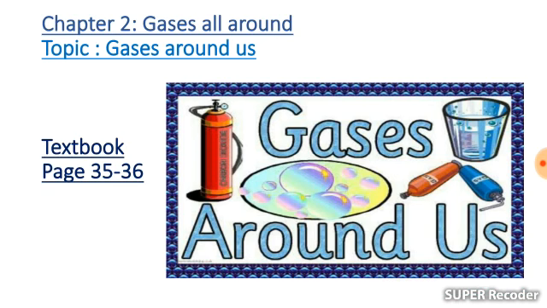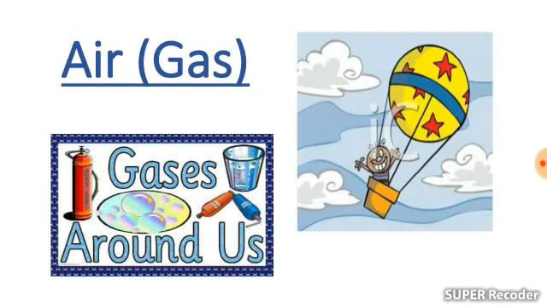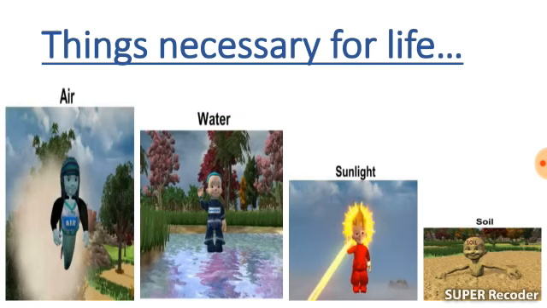Chapter number 2, Gases all around. Today's topic is gases around us. Today we are going to talk about the most important element of life, the air, also known as a gas. Do you know what are the things that are necessary for life? Yes, we know that the things necessary for life are the air, water, sunlight and the soil.